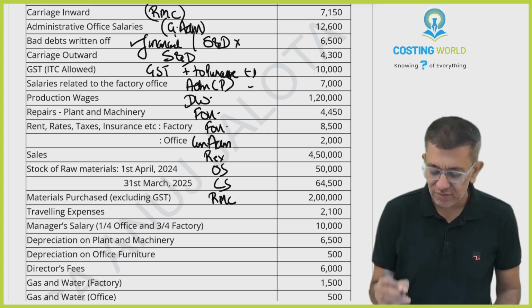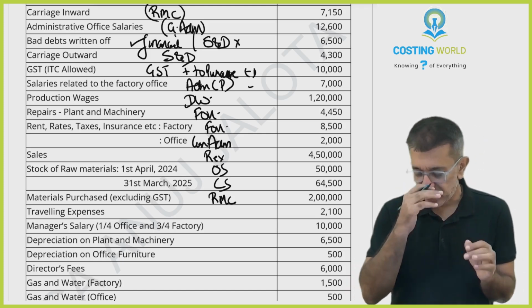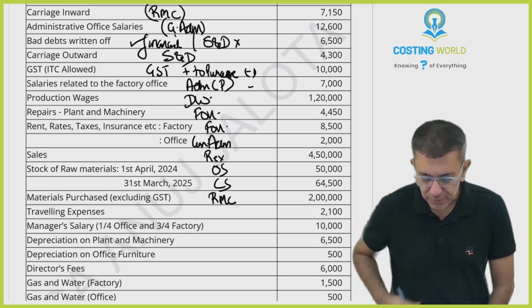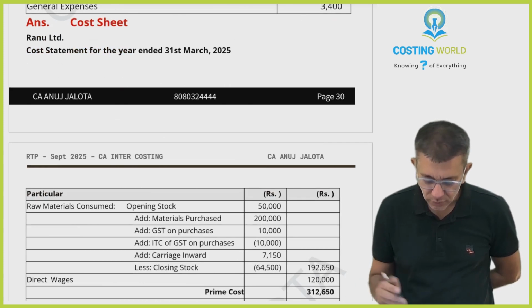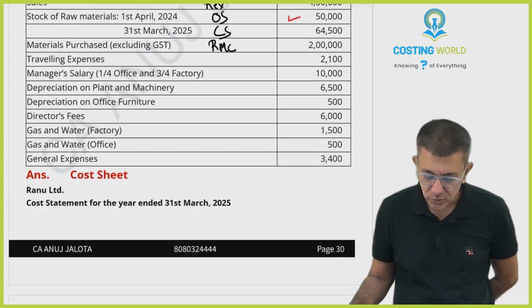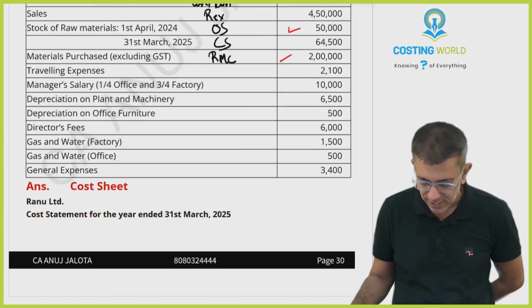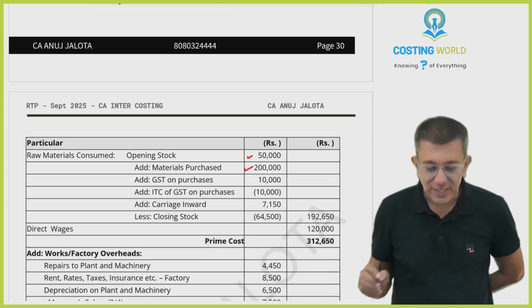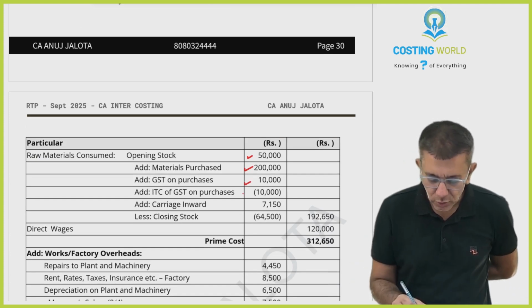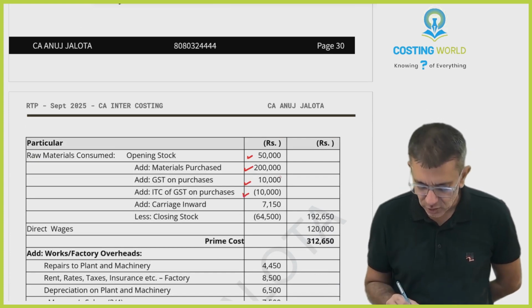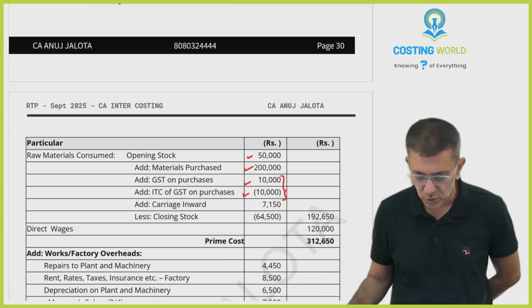Whatever I have done till now, I am demonstrating, because I have the solution already written. Opening stock of raw material, 50,000, is over here in raw material consumed. Add purchases, 2 lakh rupees. Then GST on purchases, it's your cost, so add it, and later on you will deduct it or less it. Instead of these two things, you can ignore it also. That's not a problem.